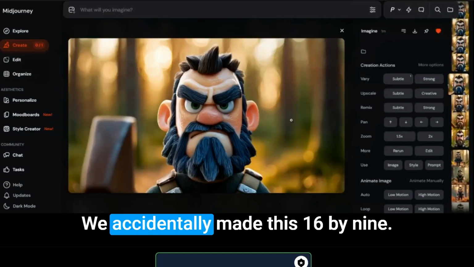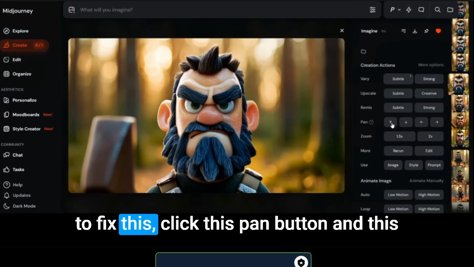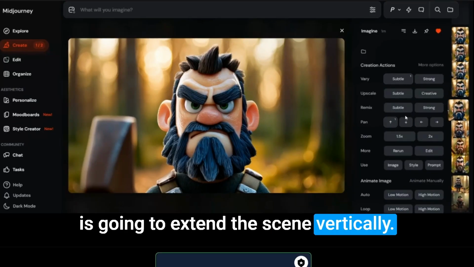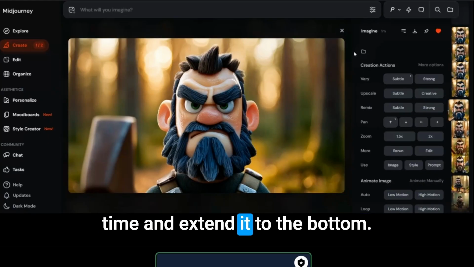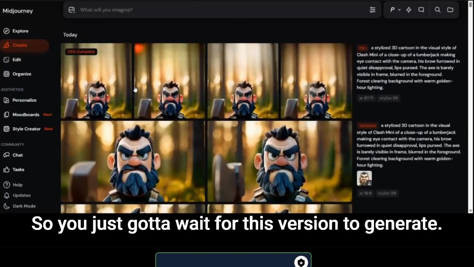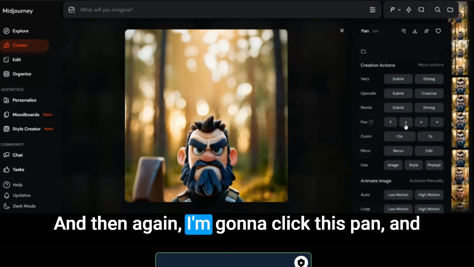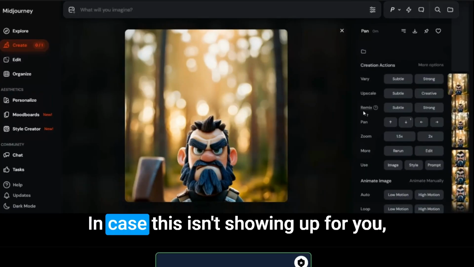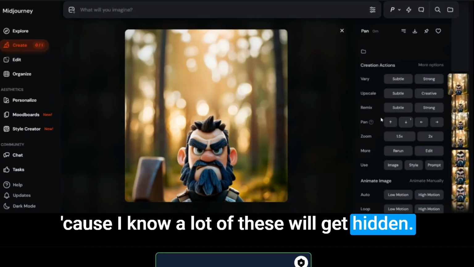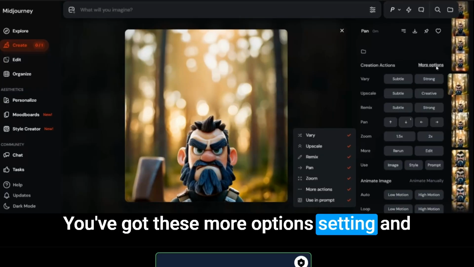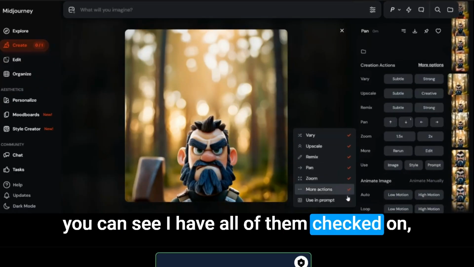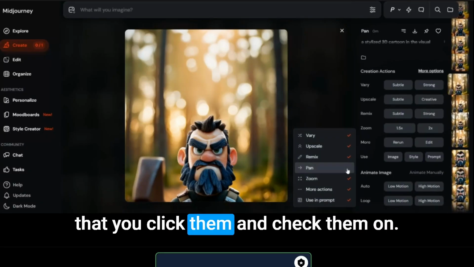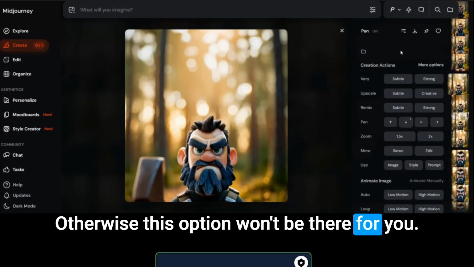Okay. We accidentally made this 16 by 9. To fix this, click this pan button, and this is going to extend the scene vertically. And then I'm going to do it one more time and extend it to the bottom. So you just got to wait for this version to generate. And then again, I'm going to click this pan, and this time I'm going to click the down arrow. In case this isn't showing up for you, because I know a lot of these will get hidden, you've got these more options setting, and you can see I have all of them checked on. When you first start, some of these might not be there. So you just want to make sure that you click them and check them on. Otherwise, this option won't be there for you.